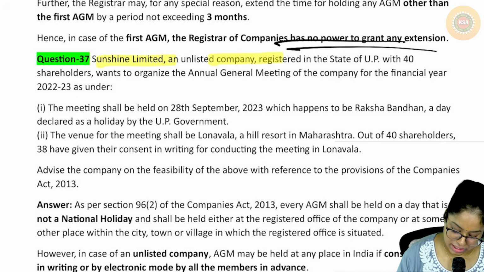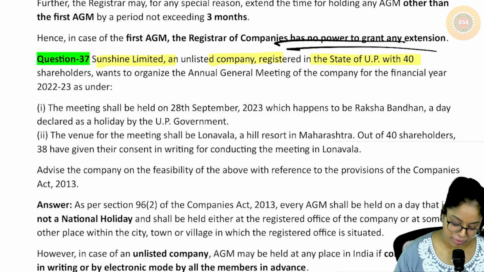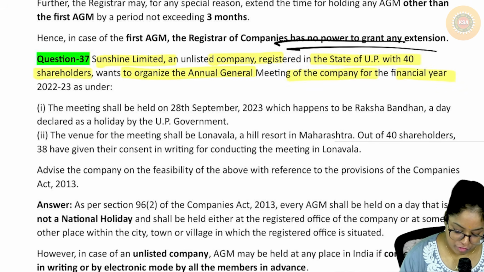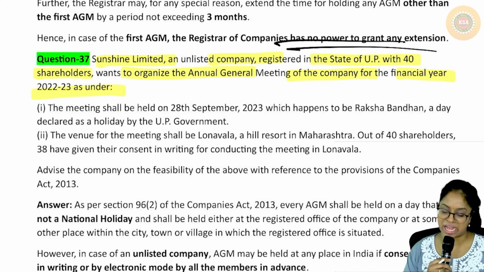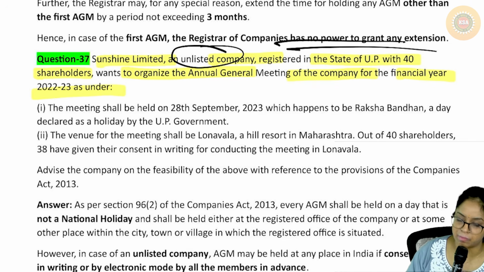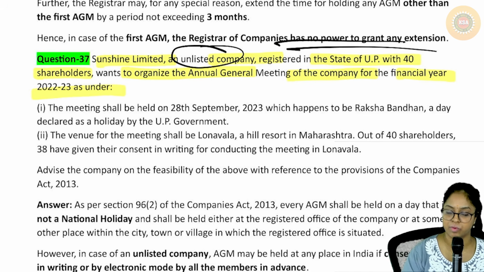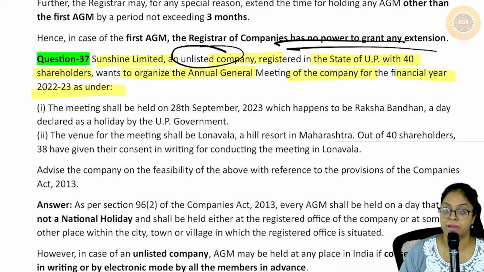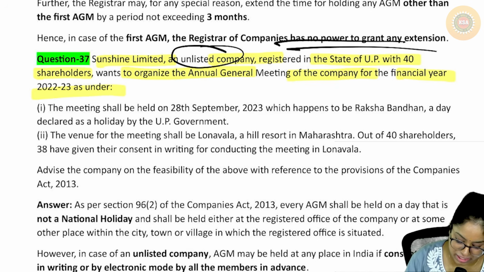Sunshine Limited, an unlisted company registered in the state of UP with 40 shareholders, wants to organize the AGM of the company for the financial year 2022 as under. So what kind of company is it? Unlisted company. Unlisted company, we studied a provision: it can have it anywhere in India provided 100% of the members give the consent.